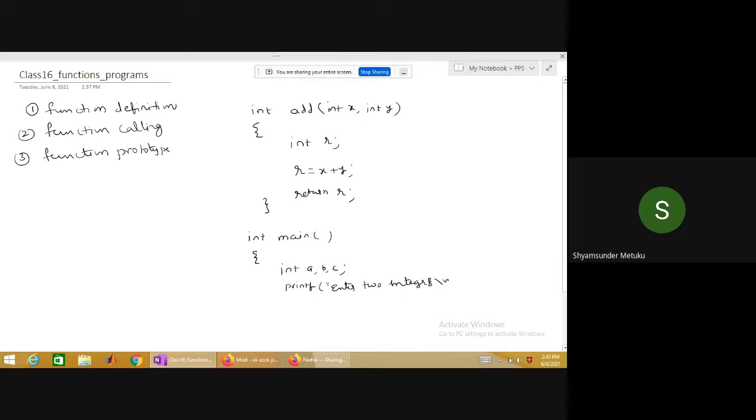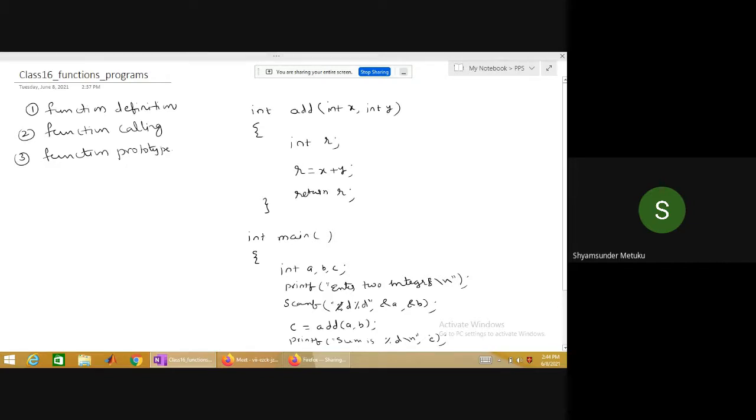Then we read the inputs from the keyboard: scanf %d %d, ampersand a, ampersand b. Then I simply use c is equal to add of a, b. Then printf sum is %d backslash n, c.